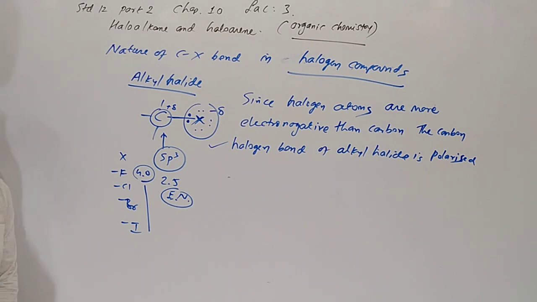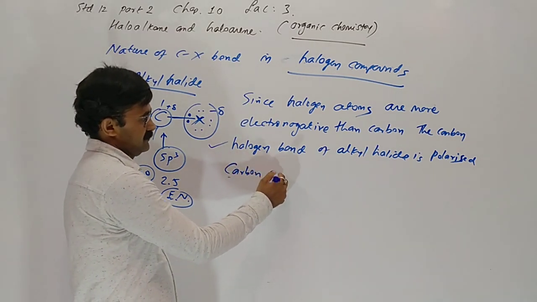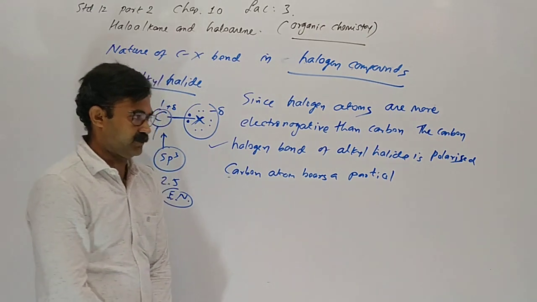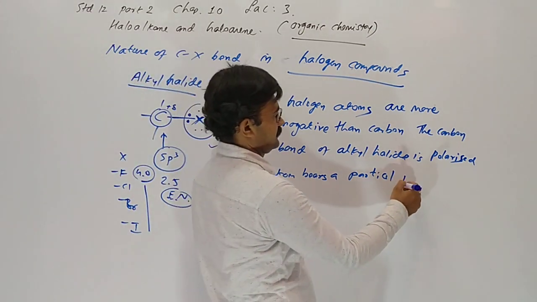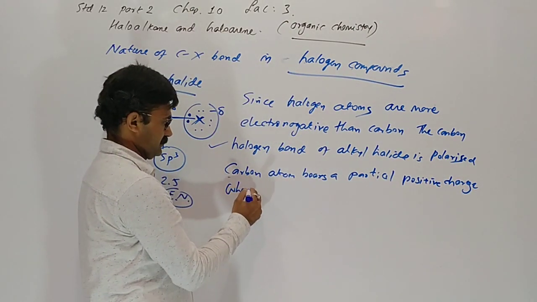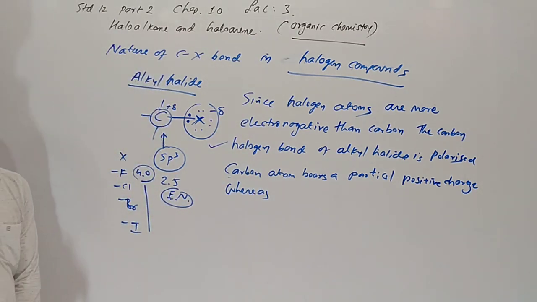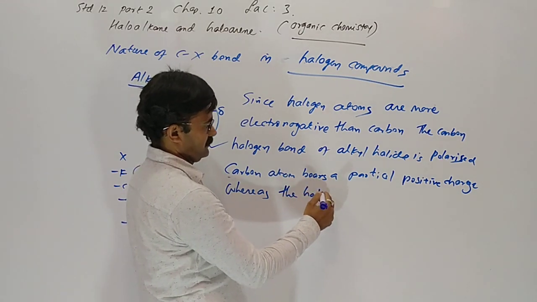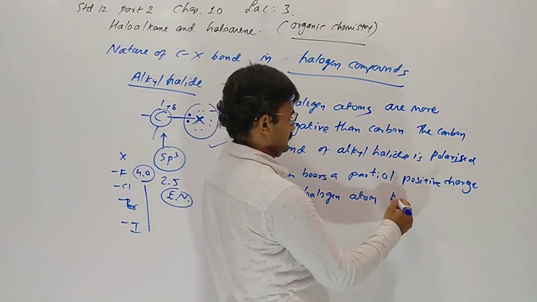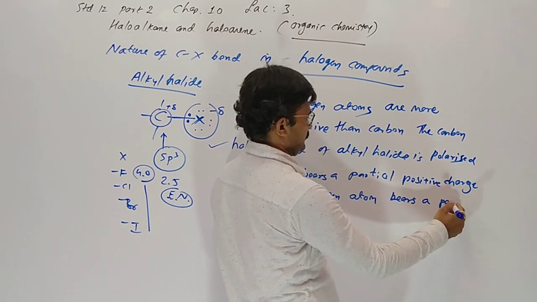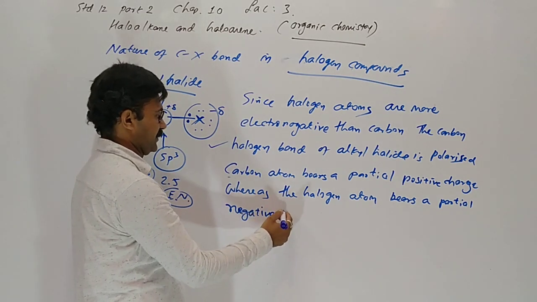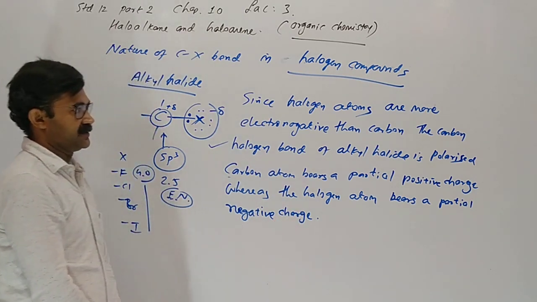The carbon atom bears a partial positive charge whereas the halogen atom bears a partial, not complete, negative charge. Bond is polar.